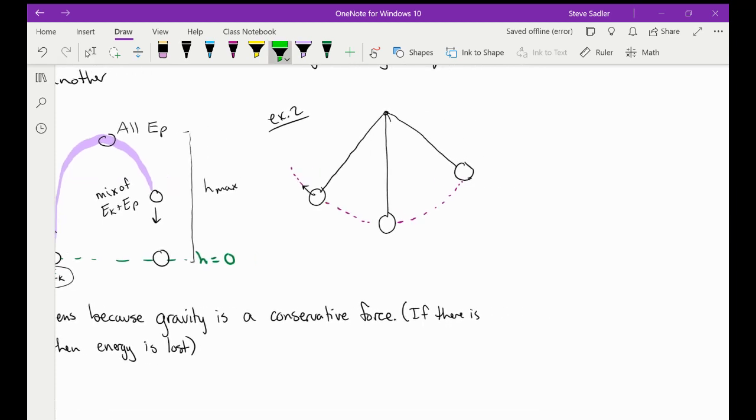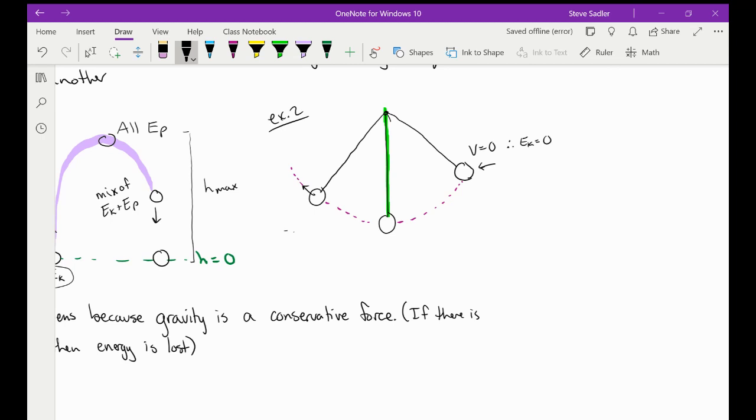We've got a pendulum here, and then the weight on the end. And if you swing it back and forth, it takes that path I've drawn with a purple dotted line there. So I've got 3 different positions of our pendulum here. This is at the very top of its swing right here, and that's where it's going to turn around and swing back the other way. So at that moment that it's turning, it's got no velocity. Velocity is 0. Therefore, EK is 0.